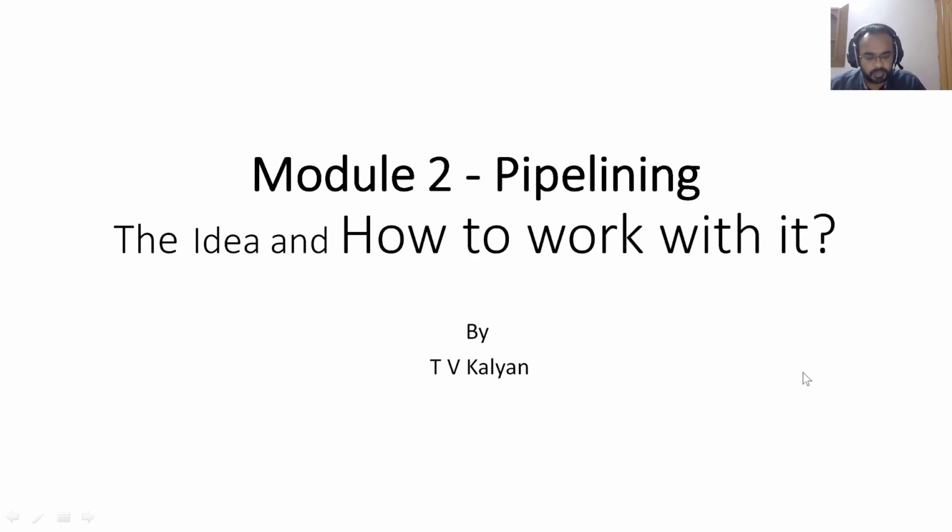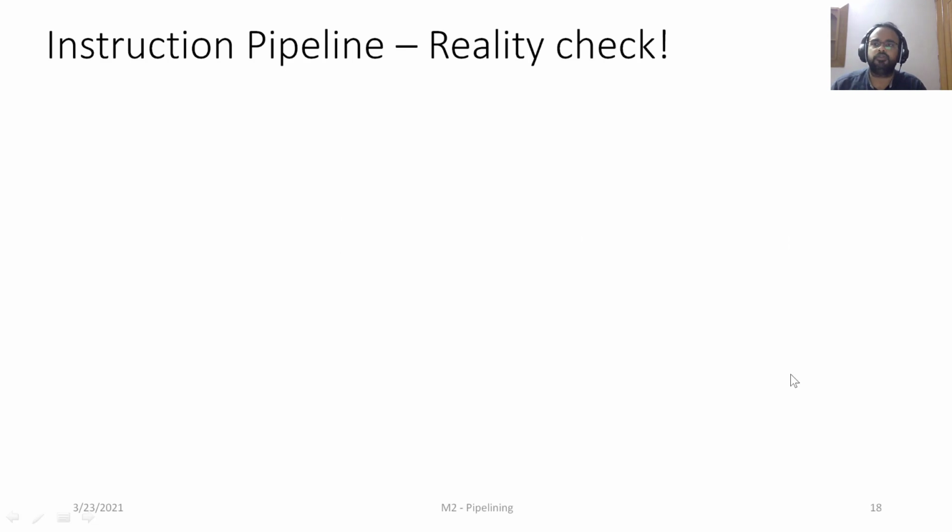Hello students. In the previous lecture, we started looking at the pipelined implementation of instruction execution. And we also understood that if we were able to achieve the ideal speedup, that would improve the performance equal to the number of pipeline stages, right? So we also understood that to achieve such a thing, we have assumed quite a few things, and we started addressing all those assumptions one by one. So, a quick recap of all those things.